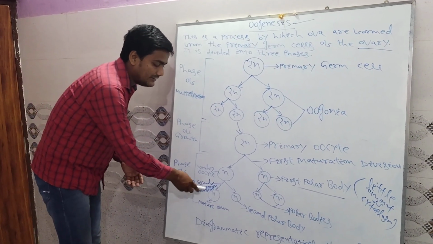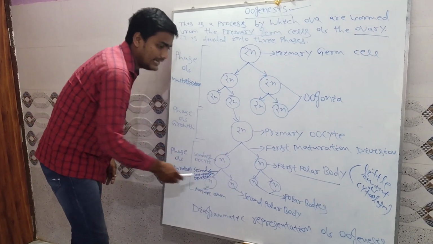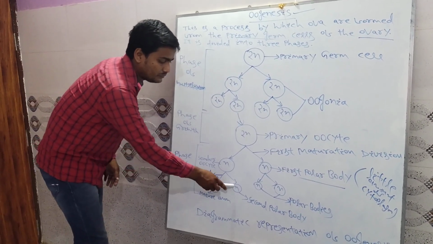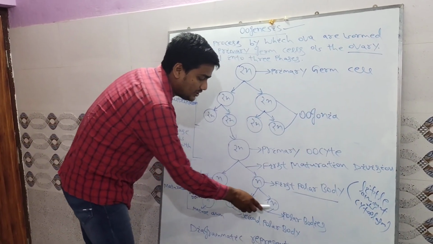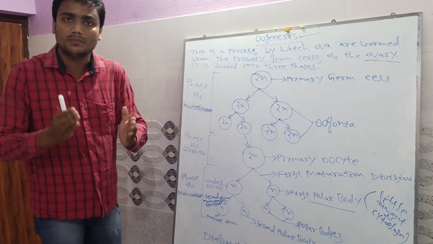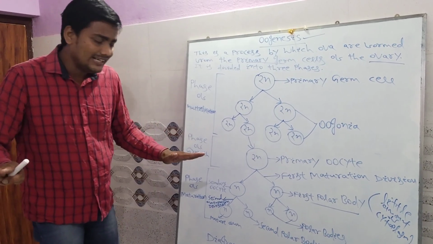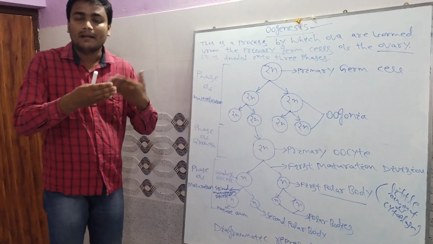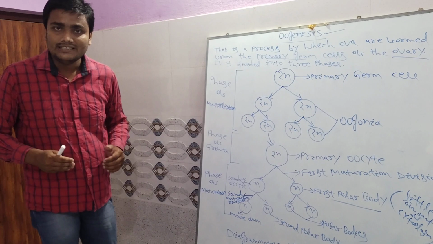Then in the second maturation division, the secondary oocyte forms two cells. The cells are not equal in number, unlike in mitosis; one is the mature ovum and the other is the second polar body. Similarly, the first polar body in the second maturation division forms two additional polar bodies, which contain little cytoplasm, do not take part in oogenesis, and finally degenerate. So the last one, the mature ovum, is formed, and this ovum takes part in fertilization, is fertilized with the sperm, and is converted into the zygote.